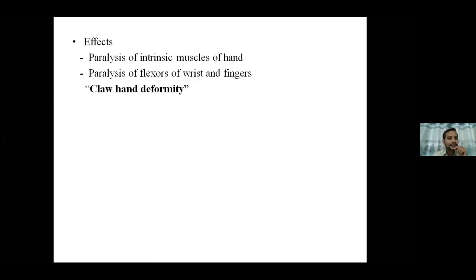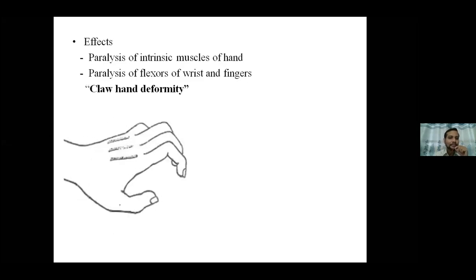And a deformity present in this condition is claw hand deformity. Now claw hand deformity is produced because of two things: ulnar nerve damage and median nerve damage. I'm not going to go into details. We'll discuss this later. But the claw hand is the condition in which you can see this picture.